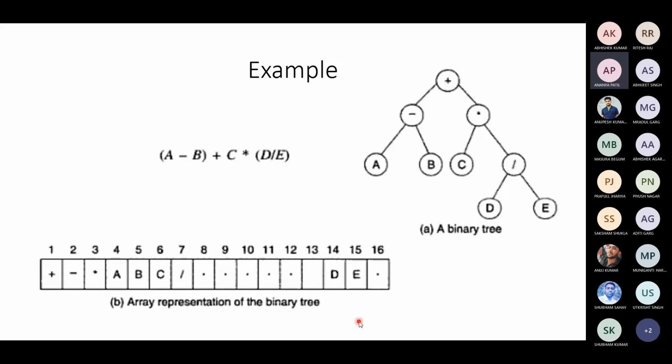But the moment when we say linear data structure, the elements should store continuously one after the other. But a tree is a non-linear data structure because the nodes what we are storing are not in continuous format one after the another. Okay, we are leaving some space. So a tree is a non-linear data structure. Does it make sense? Yes, sir.